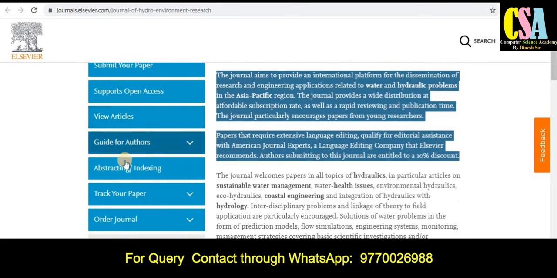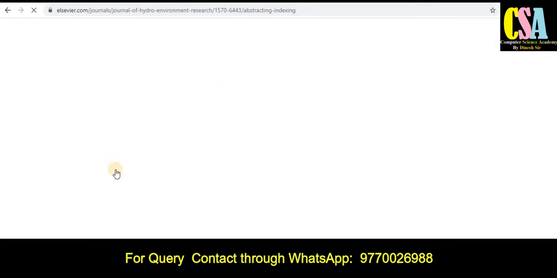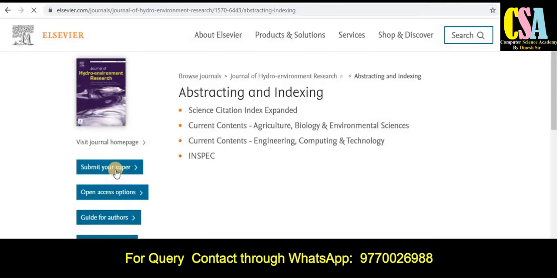If you want to know about the indexing, just click on the abstract and indexing part and it will redirect you to that page. Accordingly, this is the indexing part, and you can see here that this journal comes under the category of SCI indexing.